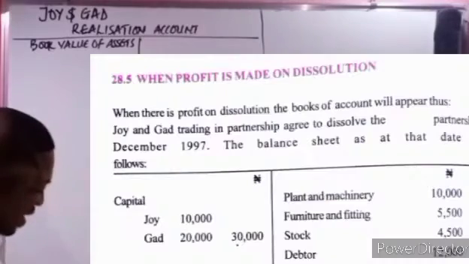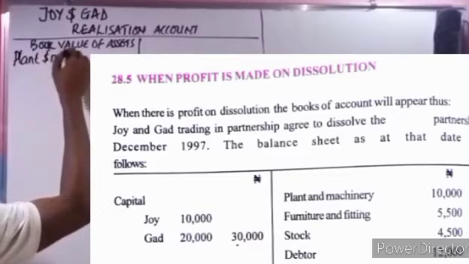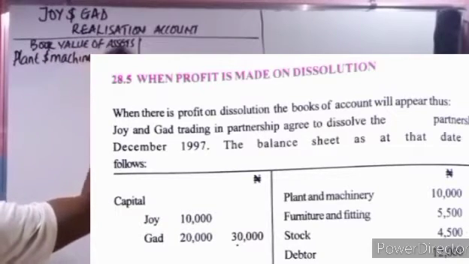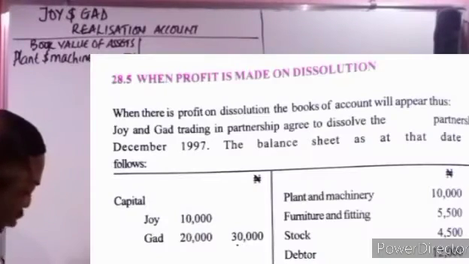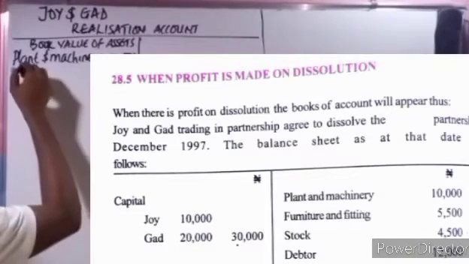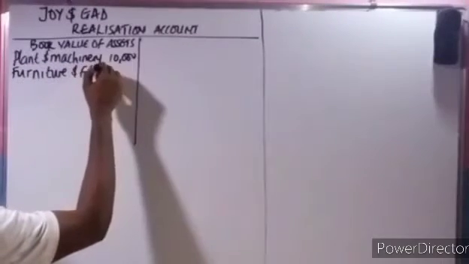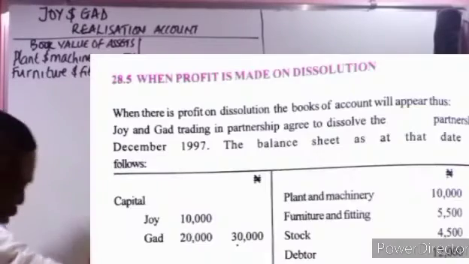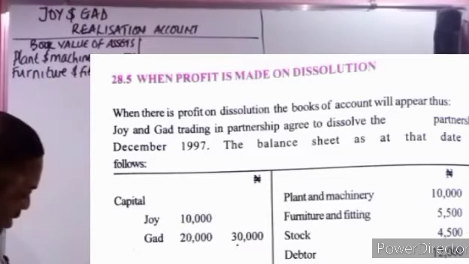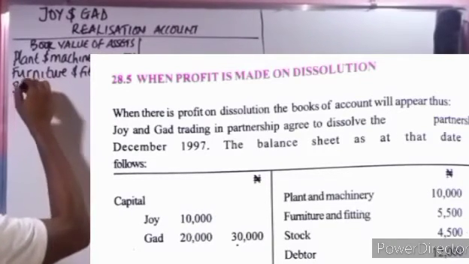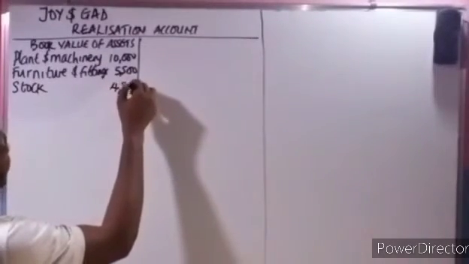So the first one there is the plant and machinery. How much is it? 10,000. So that's what you start with. The next one is furniture and fittings, 5,500. The next one is stock, 4,500.